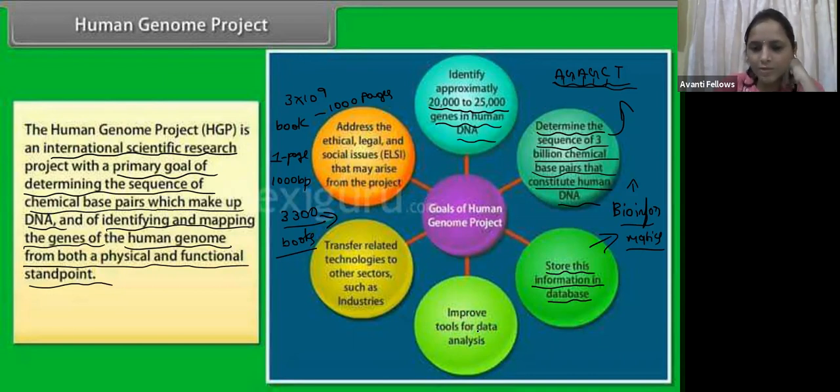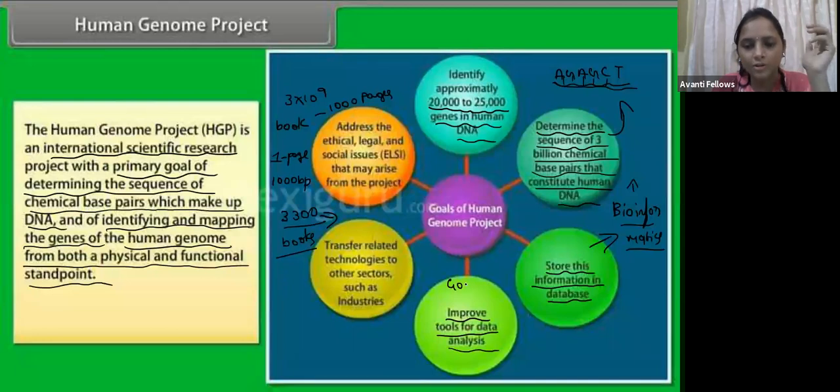Another goal was to improve the tools for data analysis. To analyze the information present in the DNA, we have to improve some tools for the Human Genome Project, to study more about the DNA bases and the genetic material.